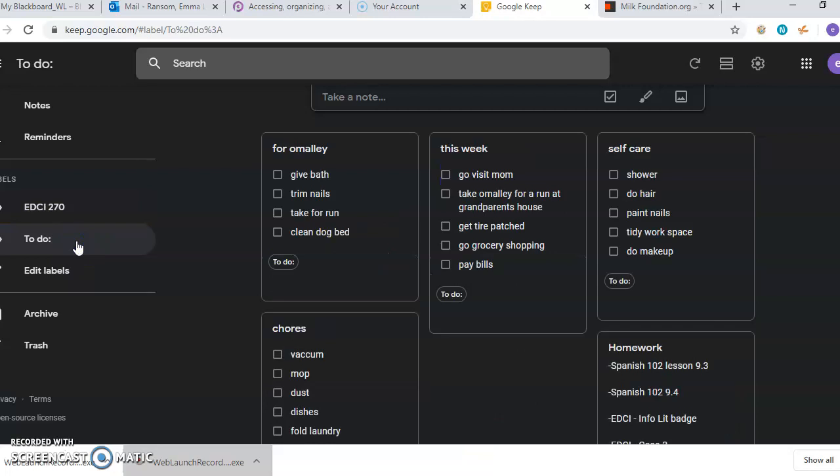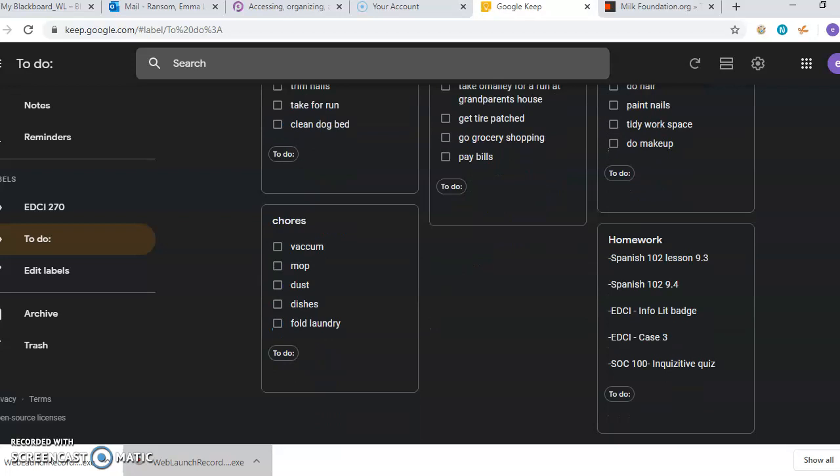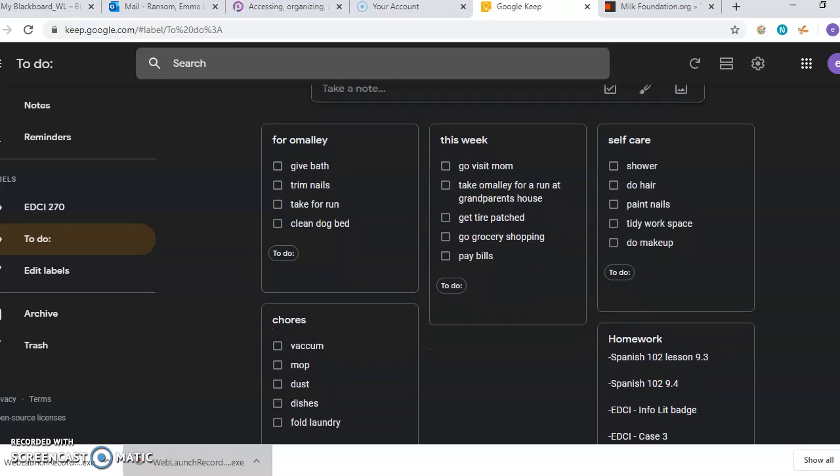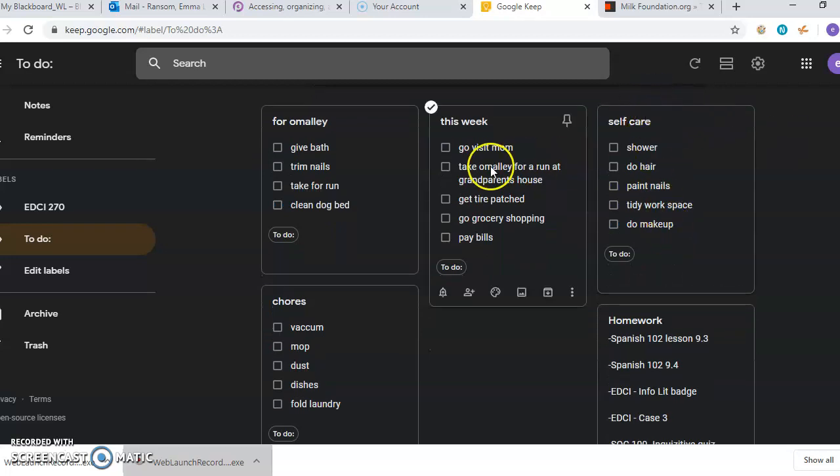And then another notebook that I have for more personal use is one where there's lists of things that I need to do. It is organized like what I need to do for my dog specifically, what I need to do overall this week, some self-care tips for myself, what homework needs done, and what needs done around the house.